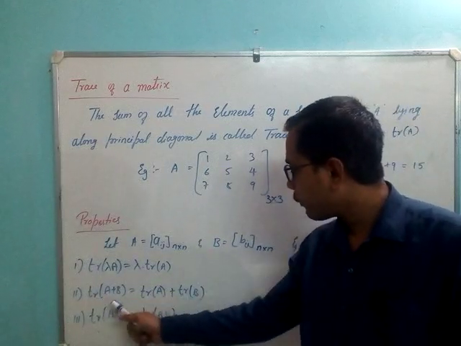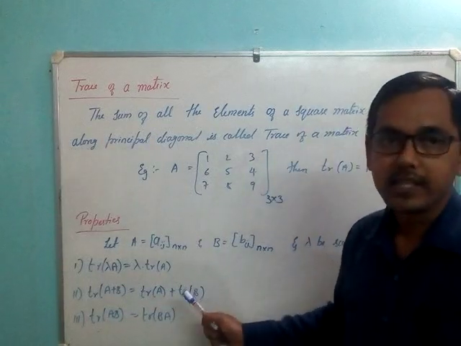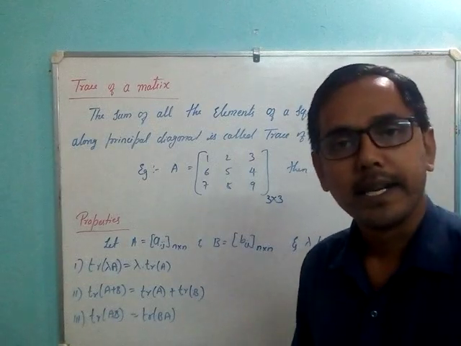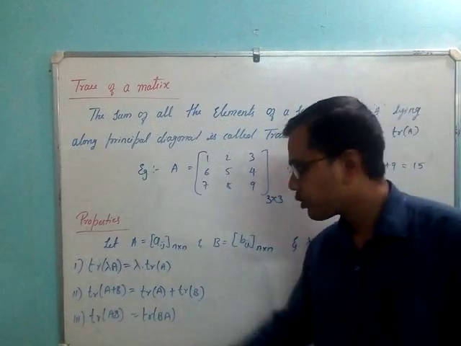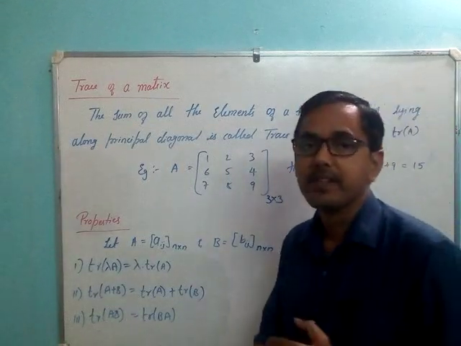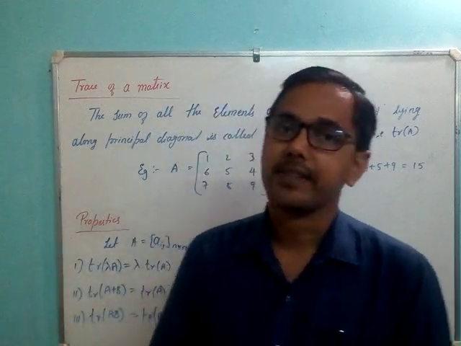Now trace of A plus B can be written as trace of A plus trace of B. Similarly, trace of AB can be written as trace of BA. These are the three properties, right? So which you should keep in mind in order to discuss trace, right?